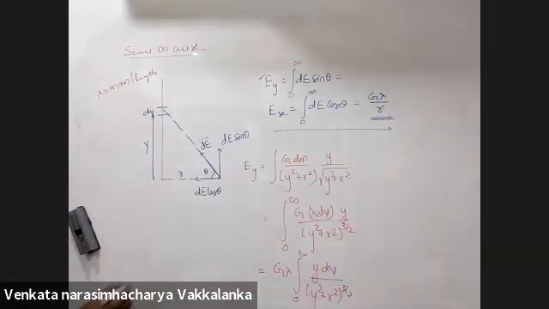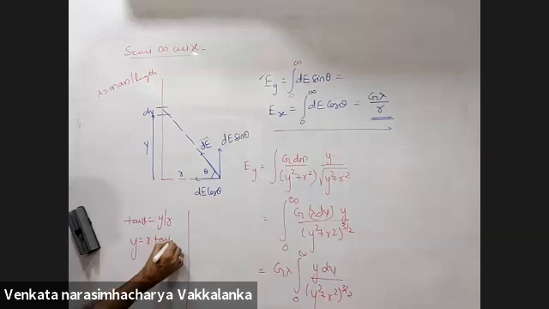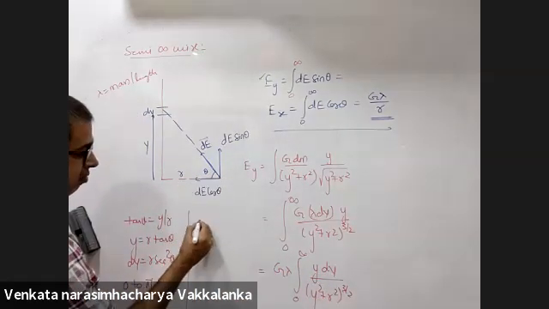There are two ways of doing this integration. One, let tan theta be y by r. y is equal to r tan theta. dy is r sec square theta d theta. Limits will go from 0 to pi by 2. This is one way. But whenever I have y dy in the numerator, there is an alternative.